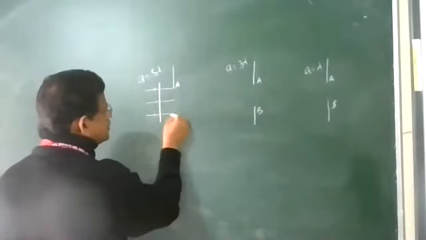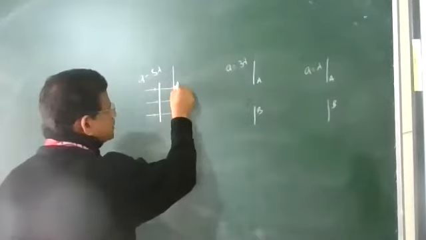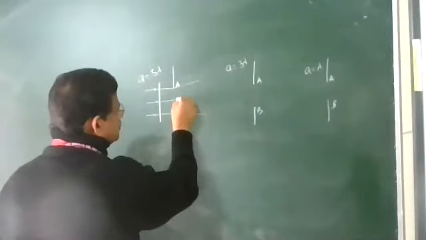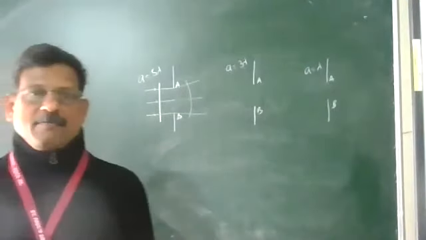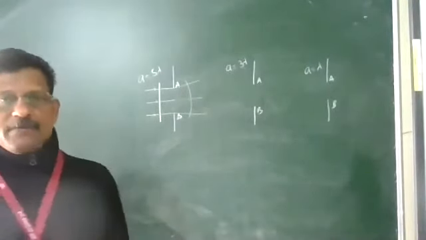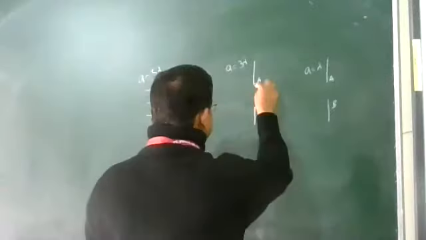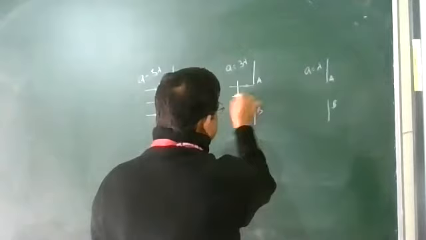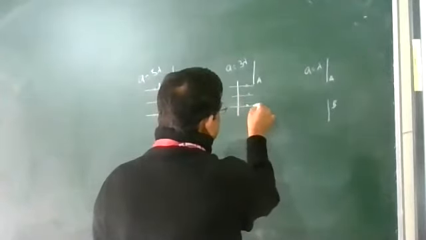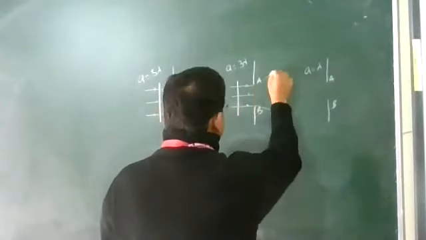When it reaches here, it bends around the corner. This is the corner. It bends like this and advances, so we get a wavefront like this. And in the narrower slit, the wavefront spreads and we get the rays again here, and the bending will be even greater here.